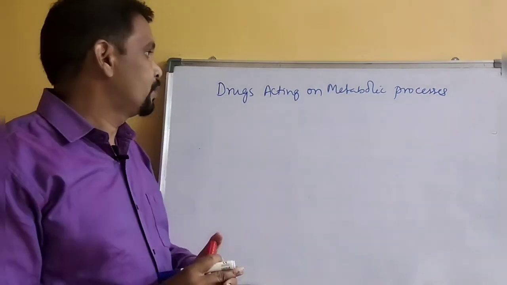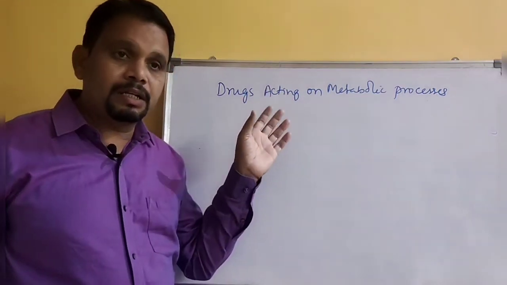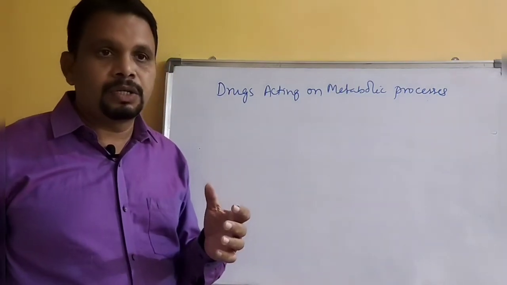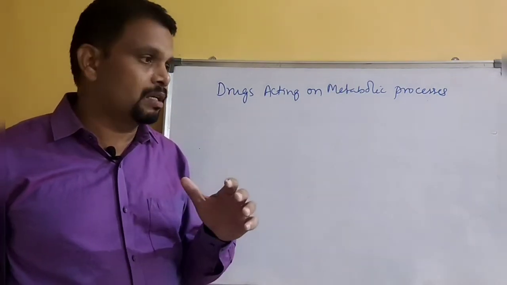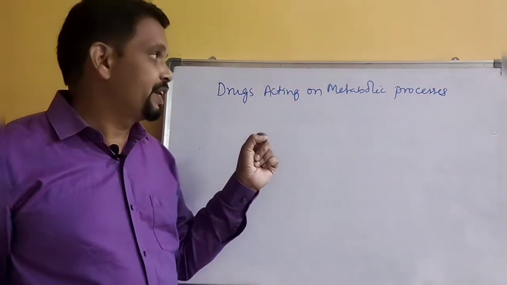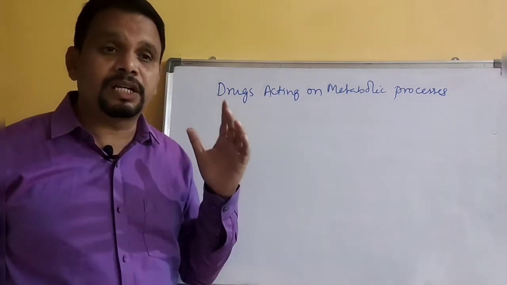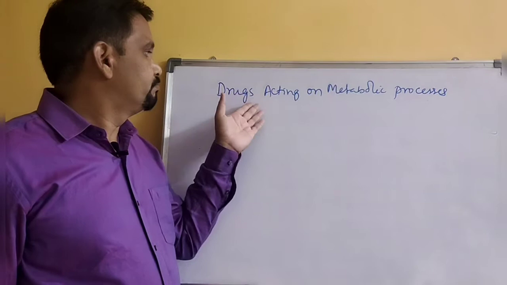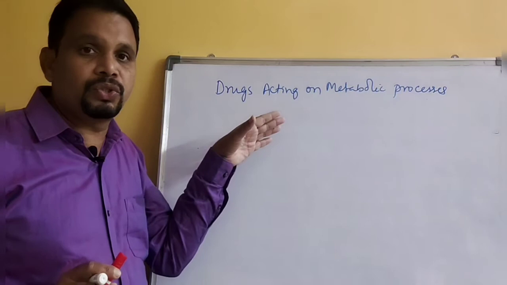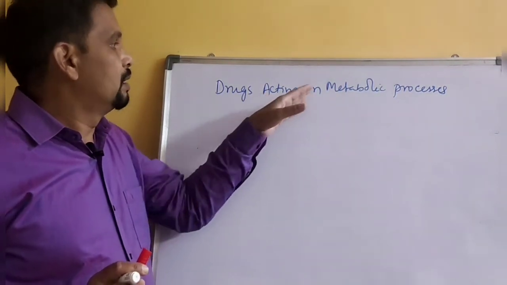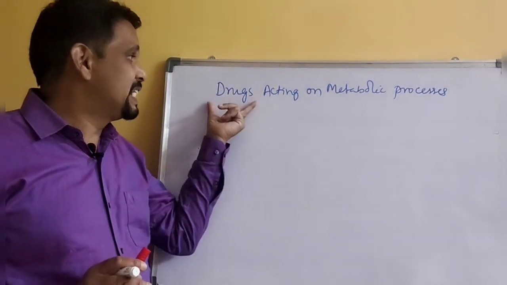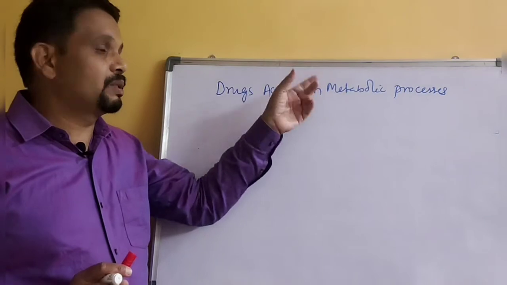So this is the best classification of drugs. In the olden days, they used to classify drugs on different factors, based on chemical structures, based on some reactions. But this is the best classification of drugs, based on the target molecule. So these are the drugs which I am going to explain, which can target the metabolic processes in the body. These drugs act on the metabolic processes.